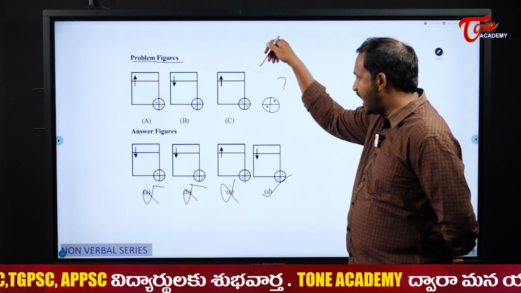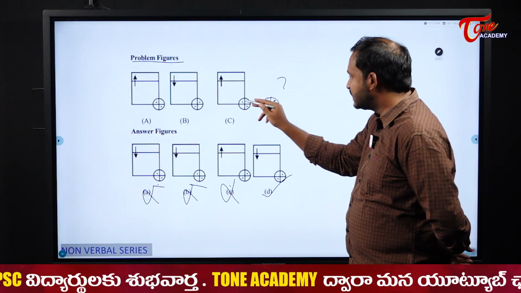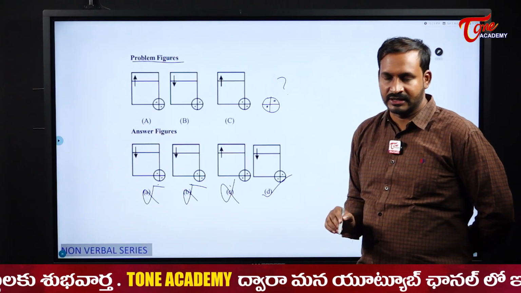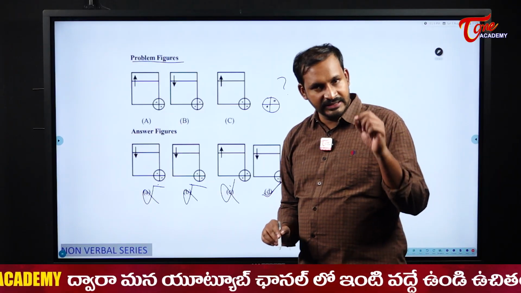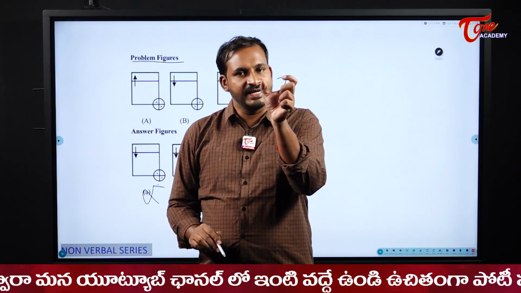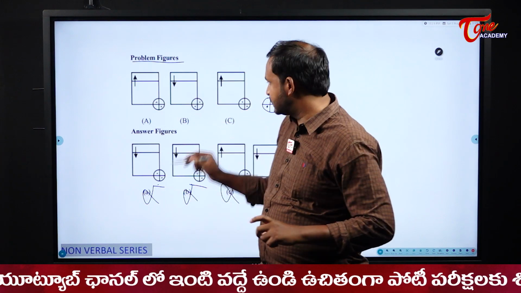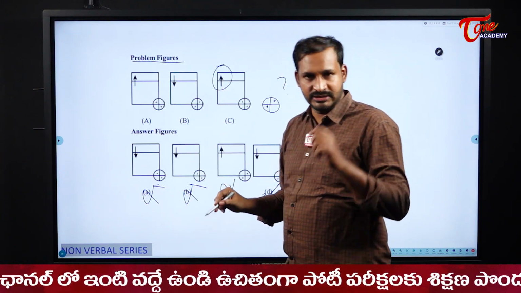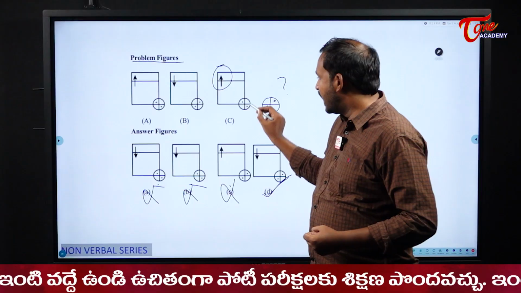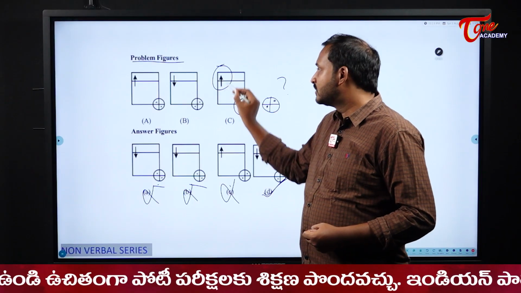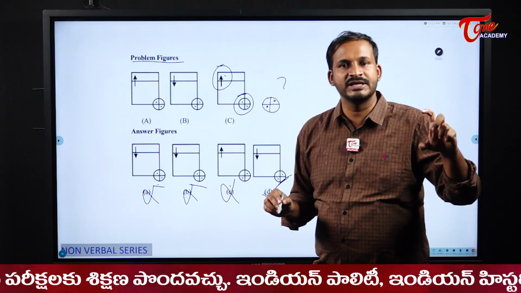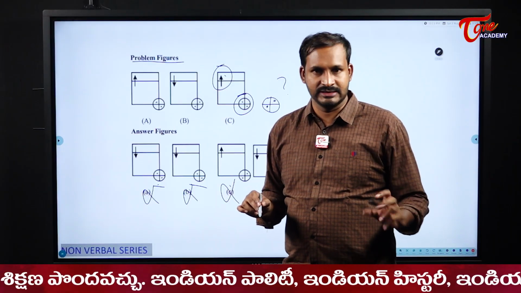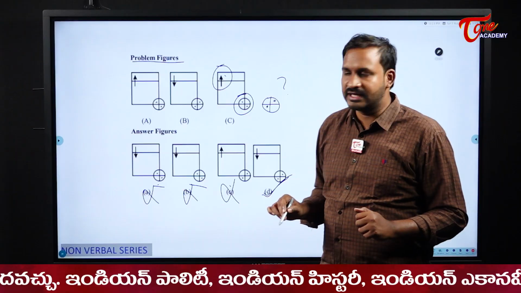Option D, where the arrow is showing downward and the dots are also changed perfectly. So here my answer will be Option D. Like this, we will solve the problems by taking certain particular positions. That means the arrow is one special thing in this figure, and similarly this circle. By observing these small areas, we will try to eliminate options and find the perfect answer for the given question.